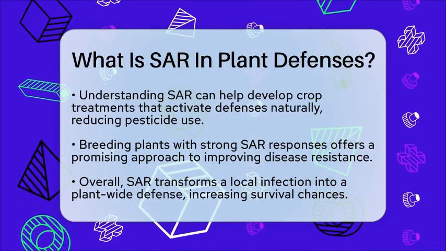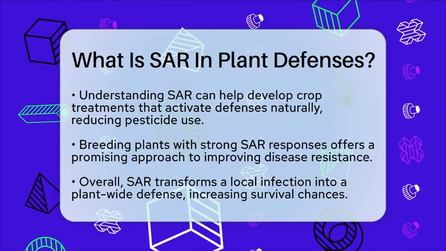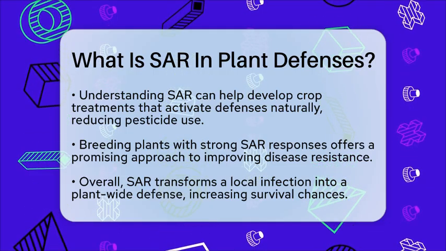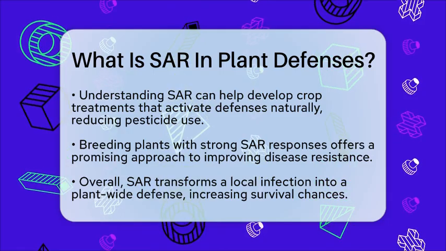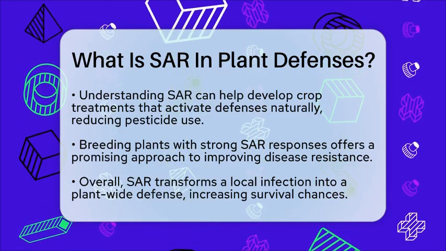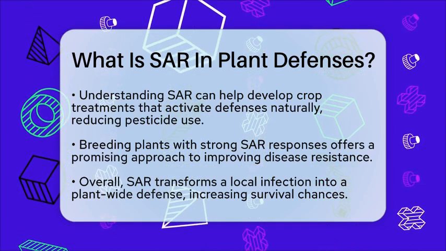In simple terms, SAR is a plant's way of turning a local problem into a whole plant defense. It uses chemical signals, especially salicylic acid, to activate defenses everywhere, giving the plant a better chance to survive and thrive in a world full of pathogens.